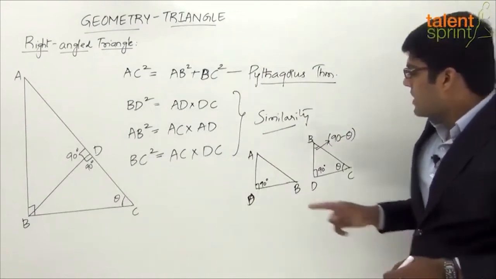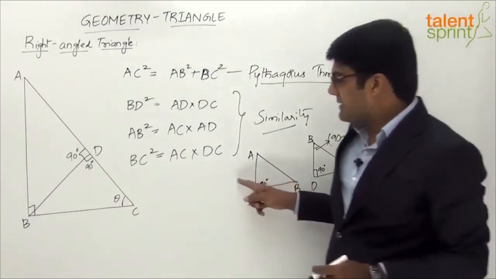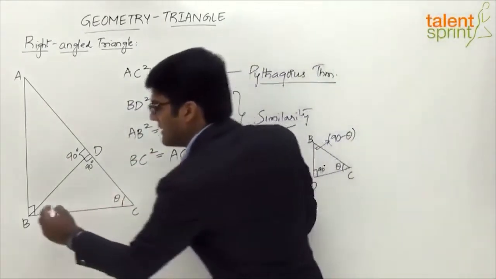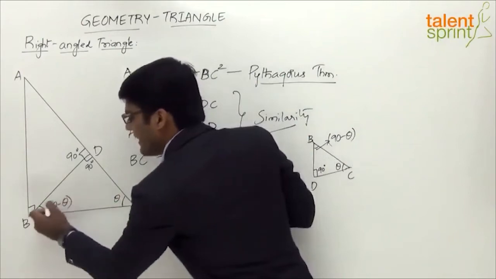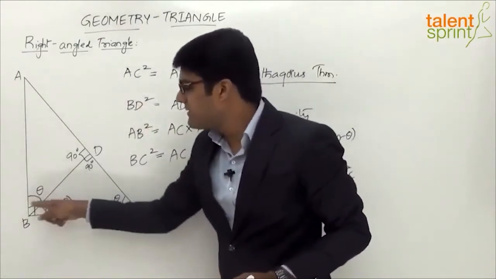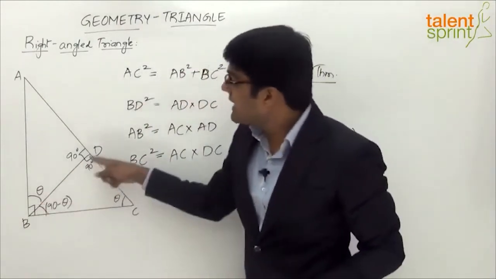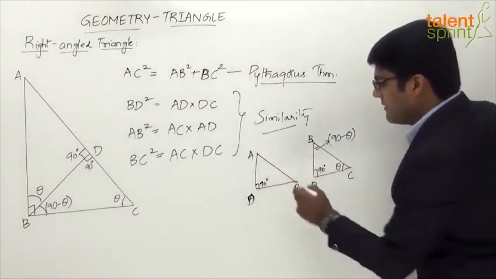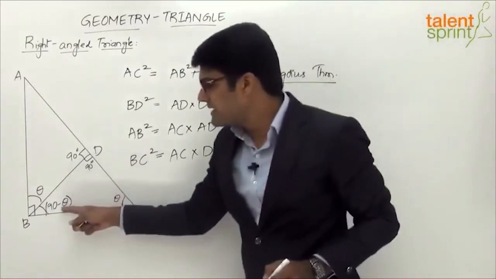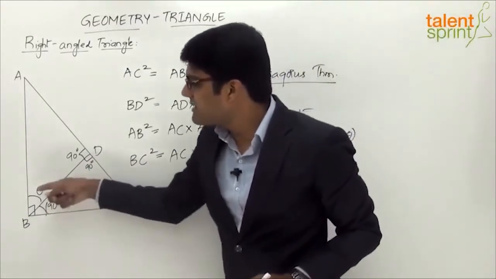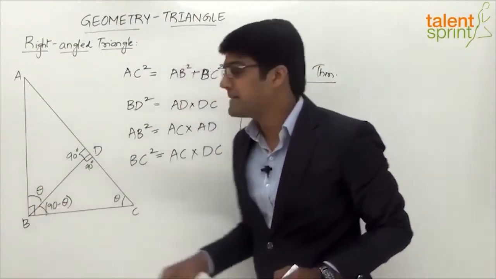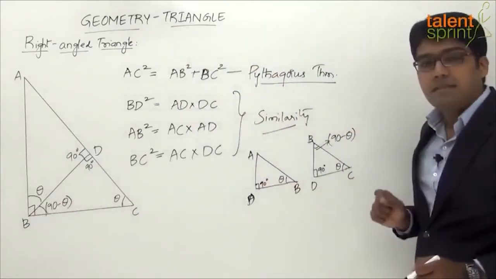Now what about this angle here? You look at ADB, right? In triangle ADB, we know that this part of the angle we have taken as 90 degrees minus theta. This part has to be theta, because 90 minus theta plus theta will give us 90 degrees. So angle B in the triangle BDA will be equal to theta. Getting the point? 90 minus theta is this in BDC. If this is 90 minus theta, the other has to be theta, because 90 minus theta plus theta will give us the complete angle as 90 degrees. So this is 90 degrees, angle B is theta.